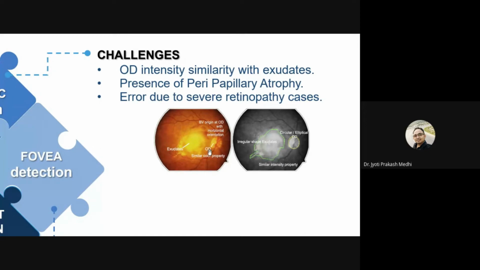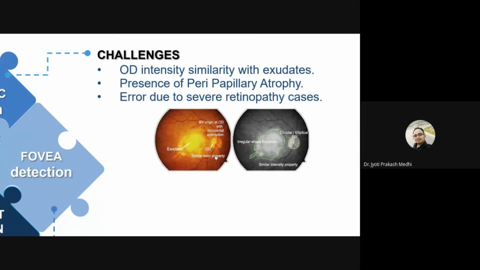The optic disc should be elliptical or round in nature, but in this case you can see it is not properly elliptical. There are some regions which are also bright in the neighborhood of the optic disc. Those are called peripapillary atrophy, and we have to separate the optic disc from them also. That is the main challenge in optic disc detection.